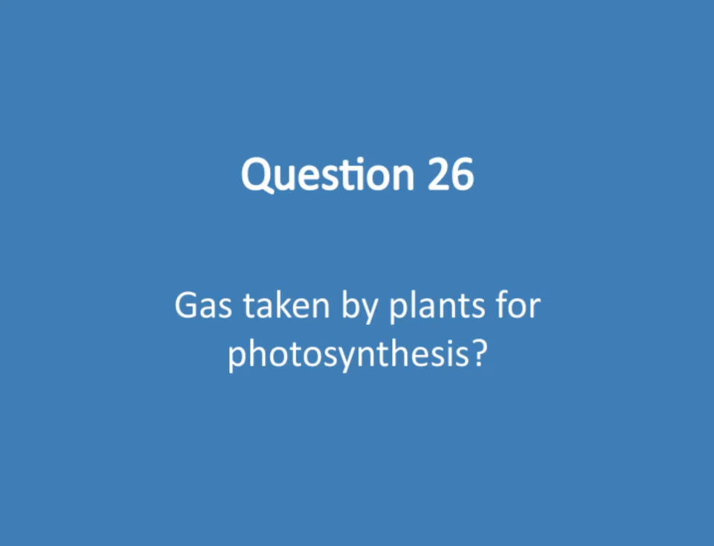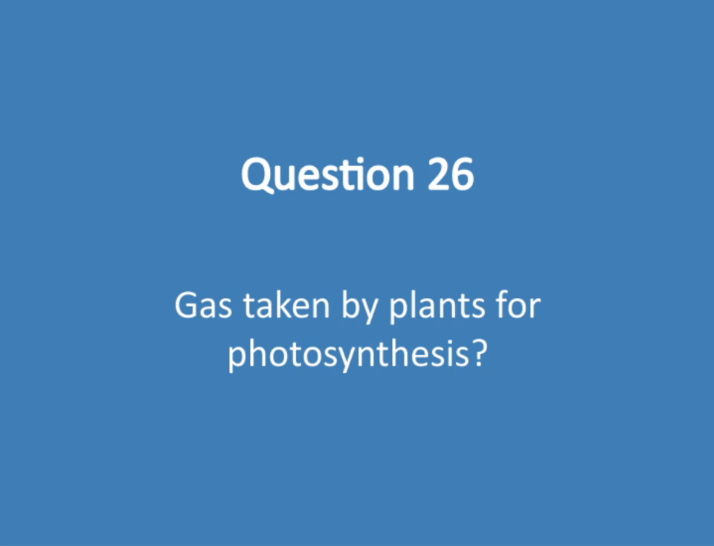So, have you ever wondered what gas plants actually take in during photosynthesis? Well, this is a really interesting part of how plants make their food. The key gas involved here is carbon dioxide. Plants absorb carbon dioxide from the air through tiny openings on their leaves called stomata. This gas is essential because it reacts with water inside the plant to produce glucose, which is their main source of energy.